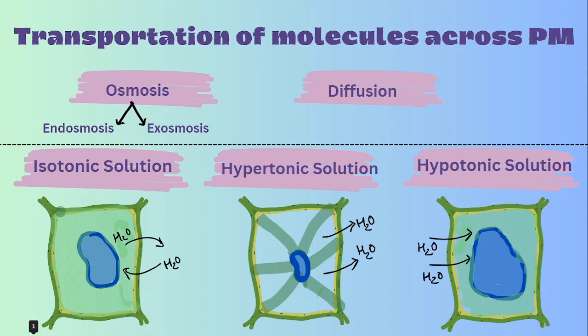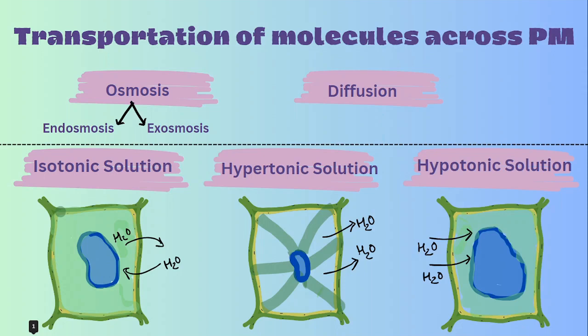So if a cell is in isotonic solution, what happens? The concentration of this isotonic solution is almost equal to the concentration of cytoplasm. So it doesn't really have any effect on the cell. The cell remains the same, as you can see in the picture. Next we have hypertonic solution. In hypertonic solution, the concentration of solution outside of the cell is more than inside. So due to this, the cell loses water. That is why it is shrinking. This is plasmolysis.